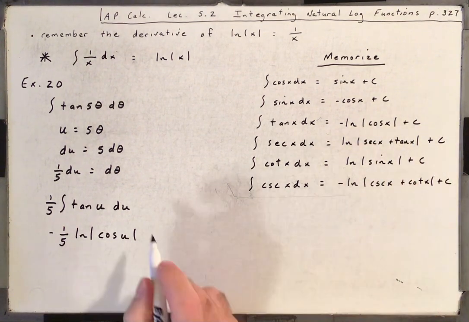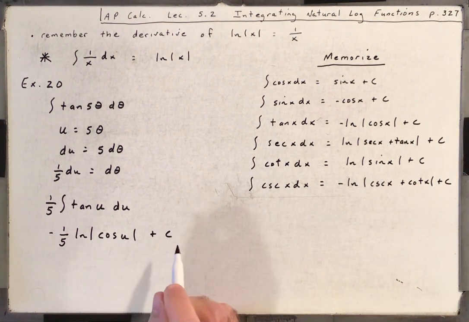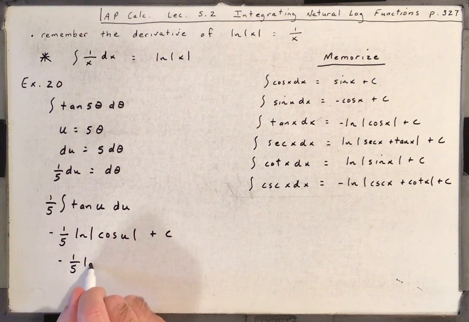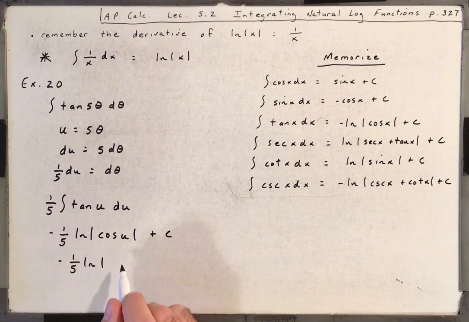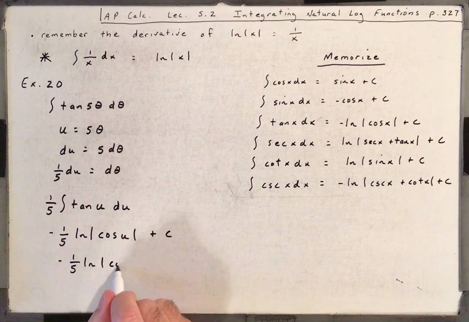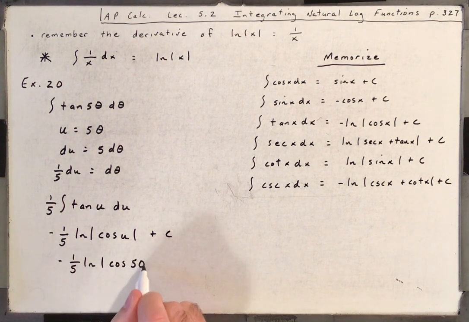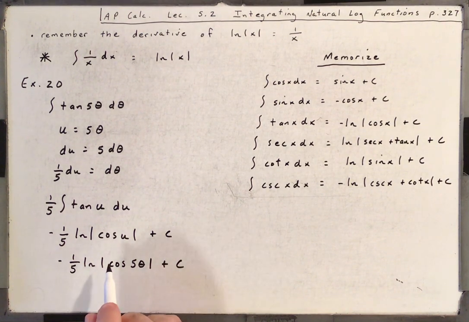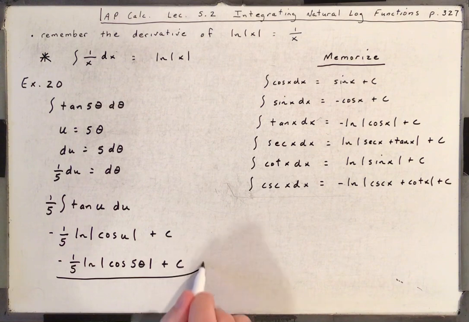We're just following this, plus c. So that's minus 1/5 times the natural log of the absolute value of the cosine of 5 theta. Don't leave it in terms of u, plus c.